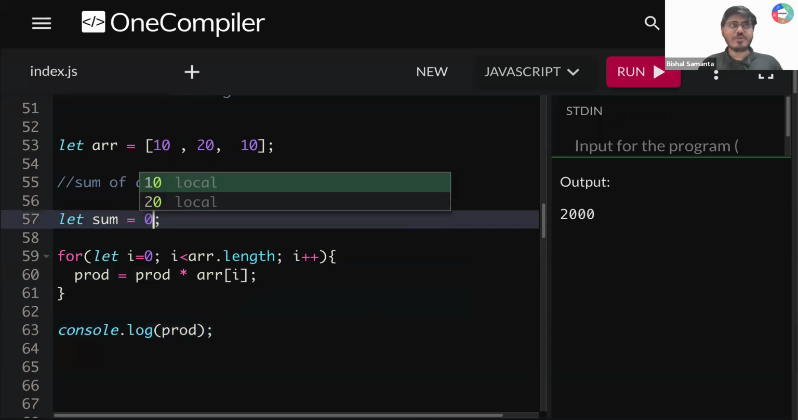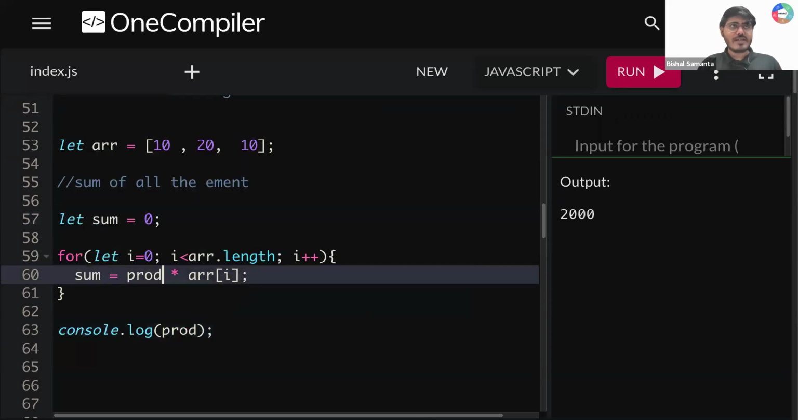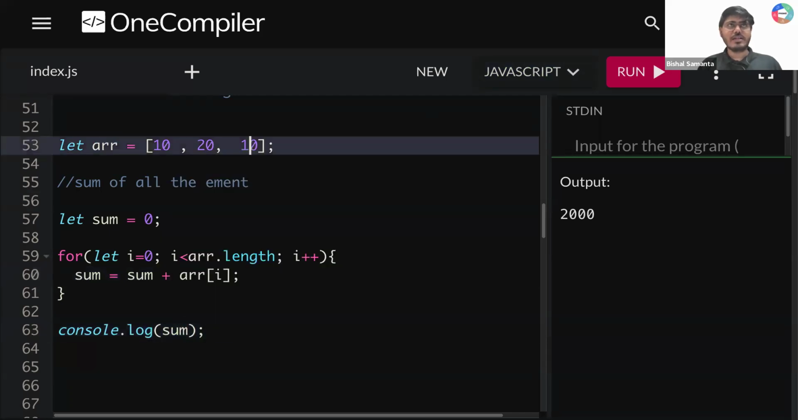Okay, पहले वाला कोड जो है उसको modify कर देते. तो sum is equal to sum plus array of I. Here I'm printing sum. So if I run this thing, so 10, 20, 30. So if I'm writing here this, I'm getting 60. Done.